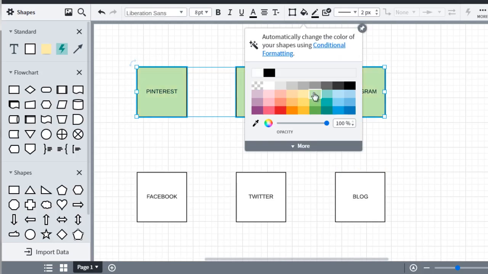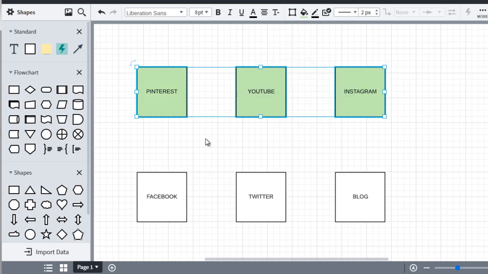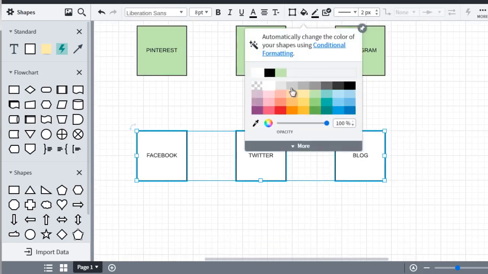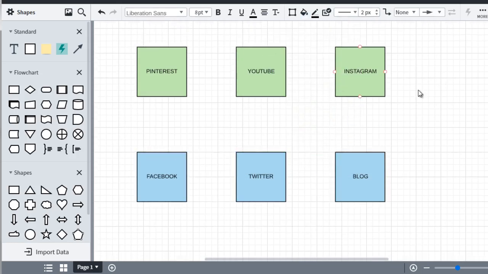So this could be maybe the green boxes, and then these down here could be a different color, maybe blue. In my brain, green signifies the places that we upload, and blue signifies the places where we don't upload, and we simply post.